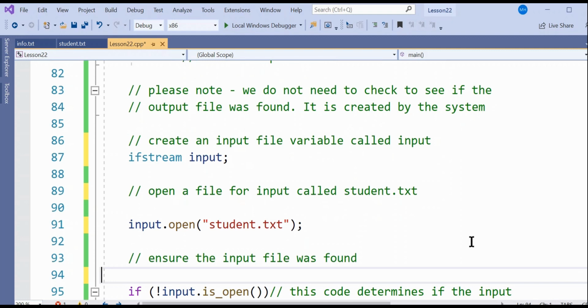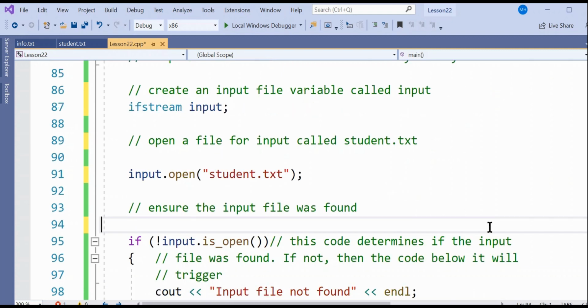It starts with an if statement: if, parentheses, not input dot is underscore open, two parentheses, open and close, and then the final closing parenthesis. Okay, that's how you start. It's an if statement. So now what? If not input is open, what are we going to do? Well, we're going to cout "input file not found".